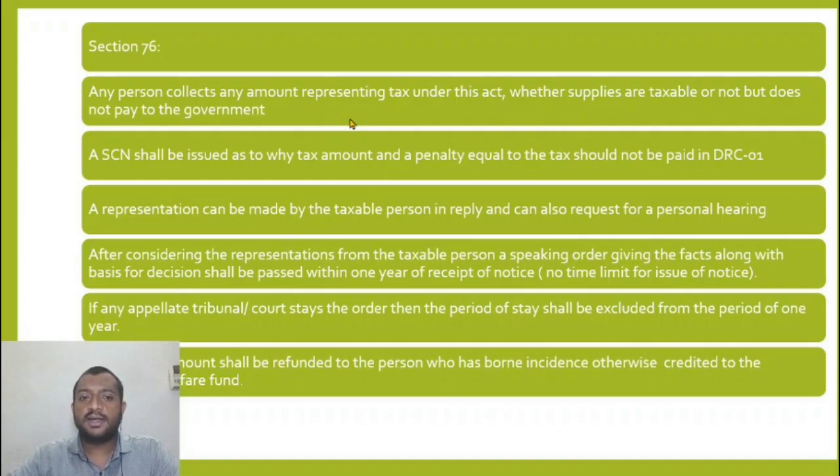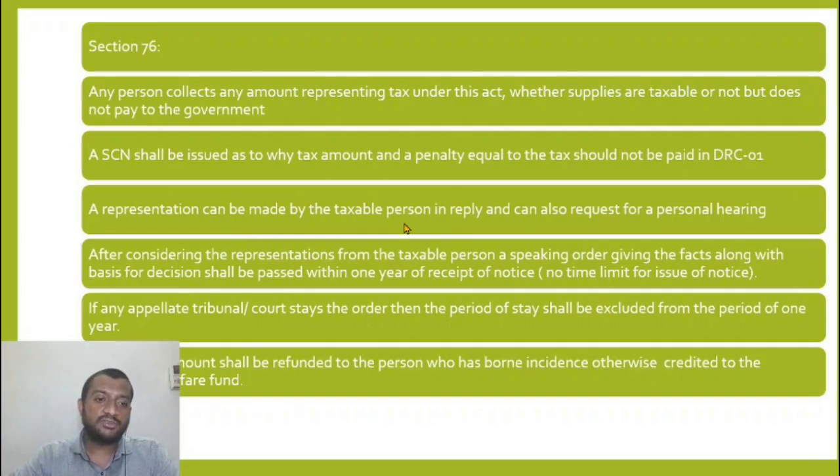Now, let us say any person collects an amount representing tax, whether supplies are taxable or not, but does not pay to the government. So I collect the tax but do not pay to the government. Whether tax is payable or not, a show cause notice will be issued to me as to why a tax and penalty equal to the tax should not be paid. So I will give my representation.